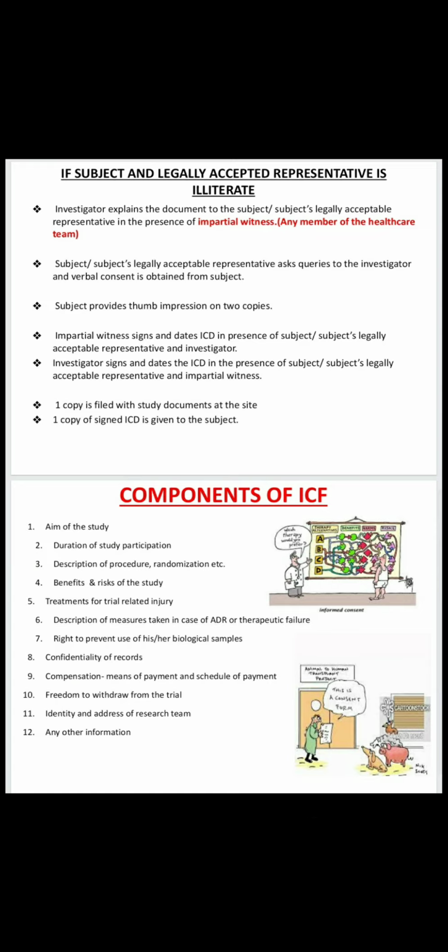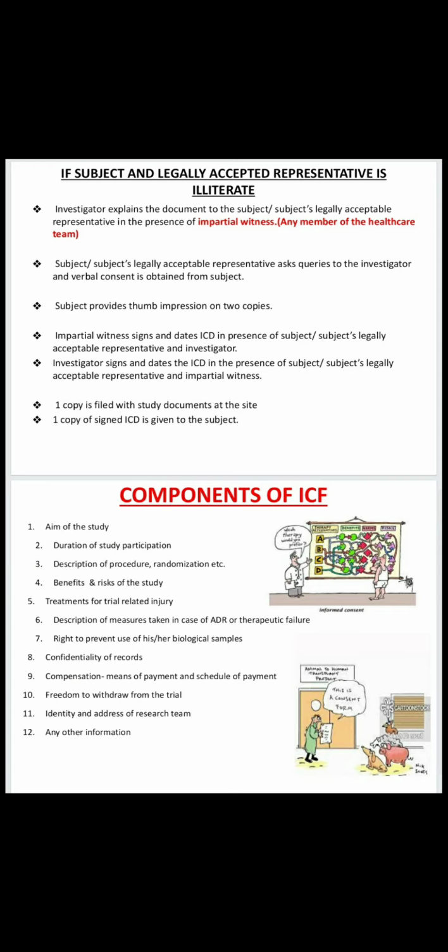Okay, next we will see what components will be there in the informed consent form or informed consent document. First one, aim of the study, duration of subject participation, duration of study participation, description of procedure, randomization, etc., benefits and risks of the study, treatments for trial related injury, description of measures taken in case of ADR or therapeutic failure.